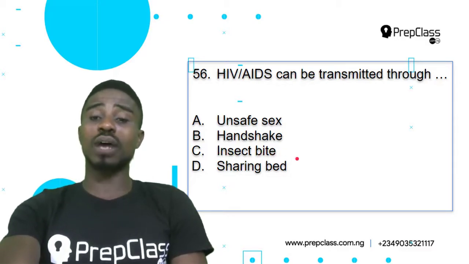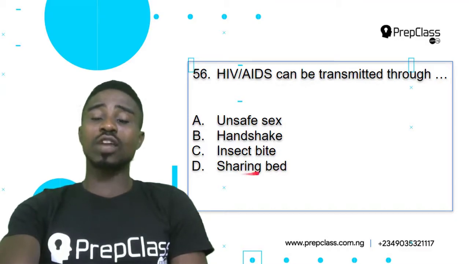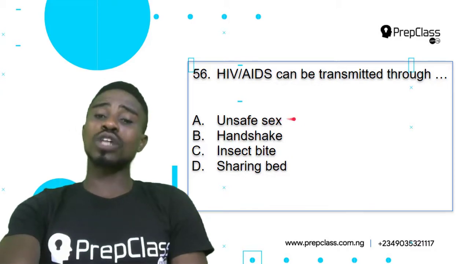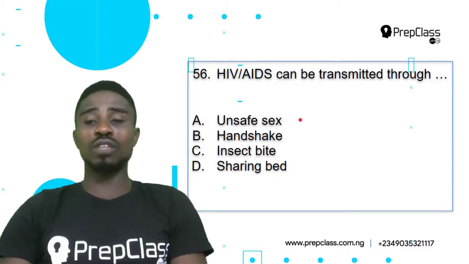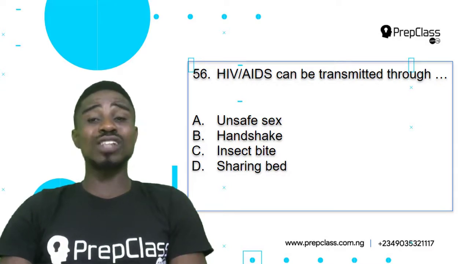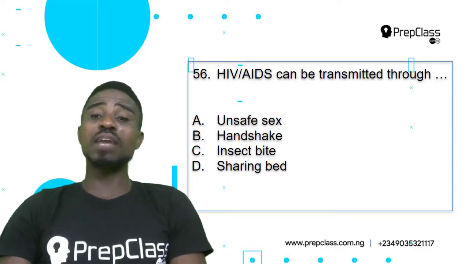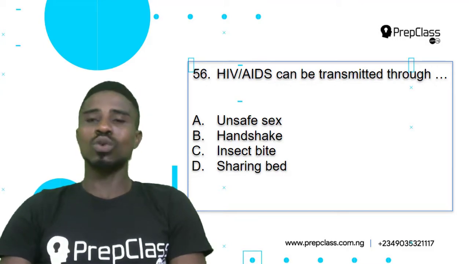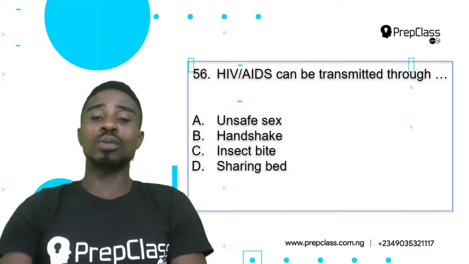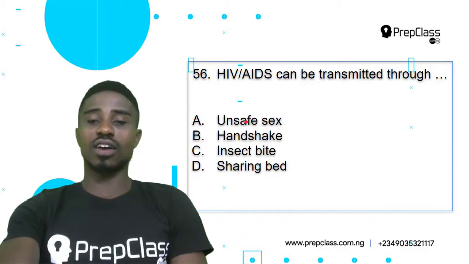It can also not be transferred by sharing of bed. It can only be transferred through unsafe sex, and it can also be transferred when someone infected with the virus makes use of a sharp object like a razor blade, and the blade comes in contact with their blood, and another person who has not been infected uses the same blade, and it also comes in contact with their blood in the process. So it can be transferred also by such a means. So option A, unsafe sex, is our correct answer.